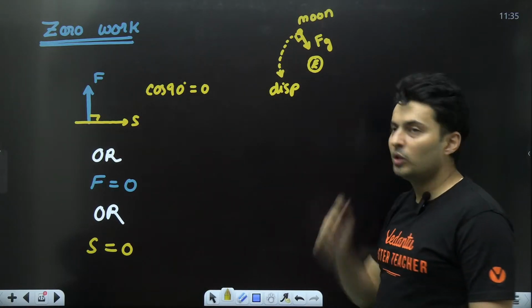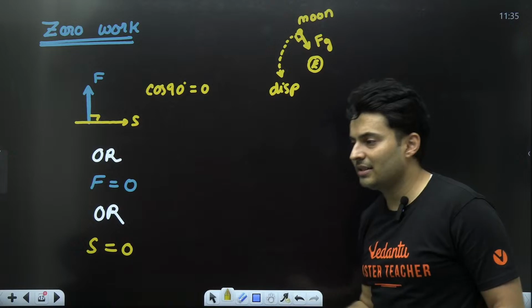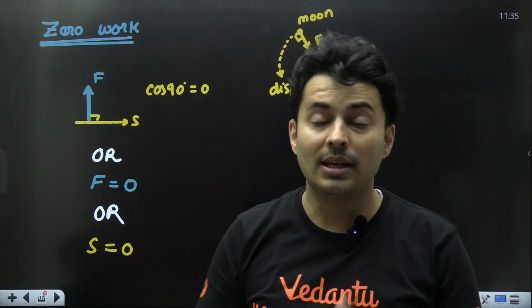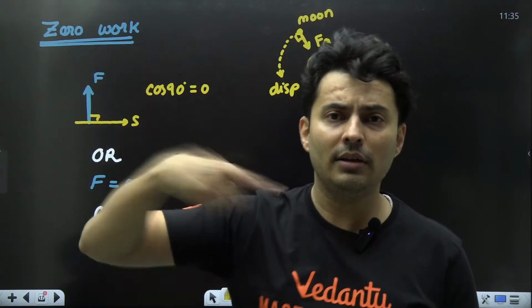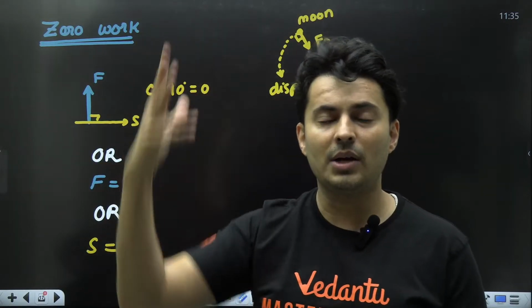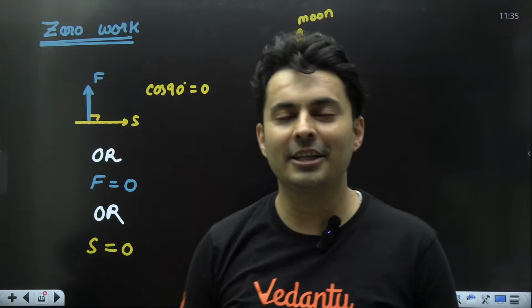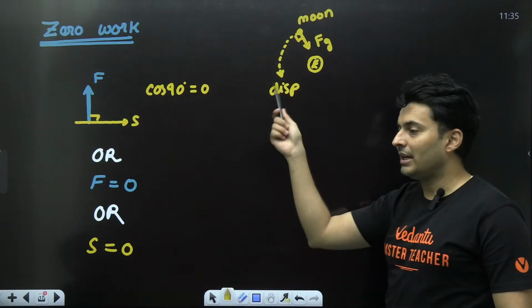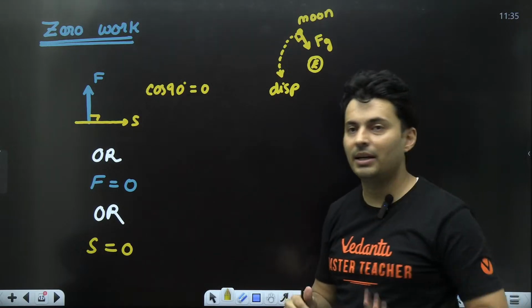Gravity pulls the moon towards the earth. The displacement is like this. It is not doing work. How can earth give energy to the moon? If it gave, then the moon should start rotating fast, and it will fly off. Nor is it taking energy from the moon. So guys, gravity is not doing work in this case because the force is perpendicular to it.